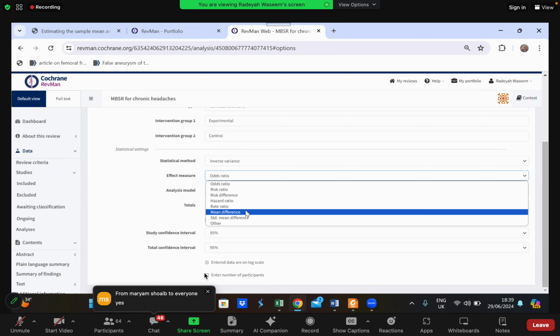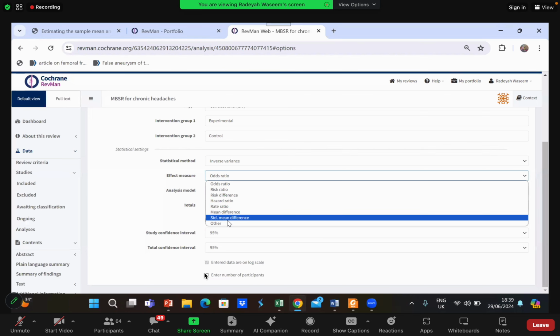Basically, we are calculating the difference between the pre-intervention and post-intervention, so the effect measure we will use will be mean difference. This is basically the pre-workup for the main analysis. So that's why we are using the mean difference here. The weighted mean difference option is the same as mean difference, okay? But over here we are not considering the difference between the weighted and standard mean difference, so we will simply take the mean difference.